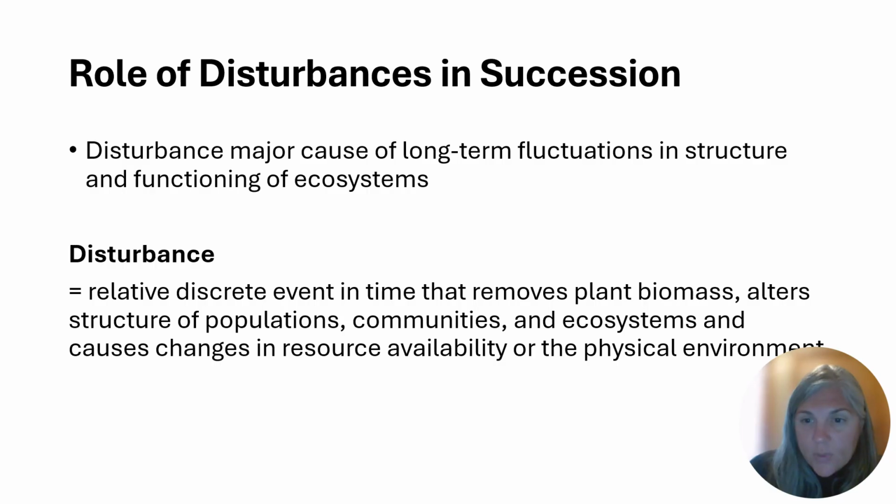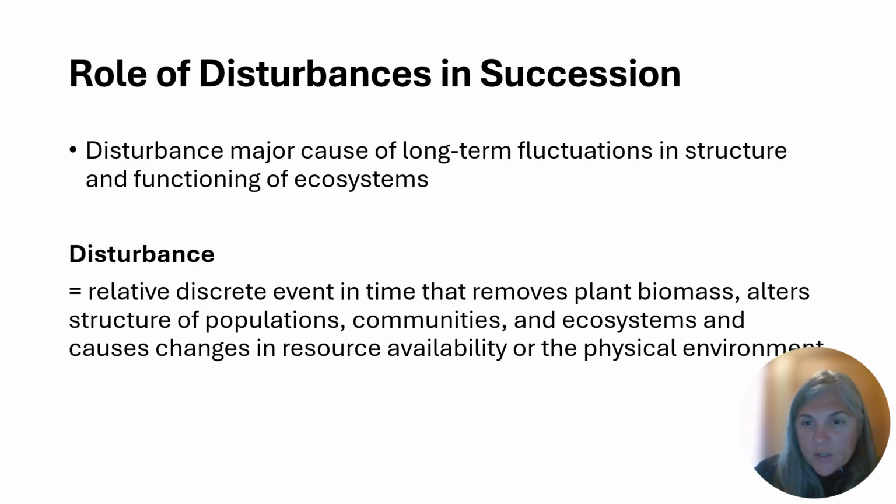So I talked a little bit about disturbance, so I want to focus on that a little bit more, the role of disturbance in succession. So disturbance is a major cause of long-term fluctuations in structure and function in ecosystems. And we see disturbance as a natural part of an ecosystem. And it's needed for building the ecosystem and for influencing ecosystem processes.